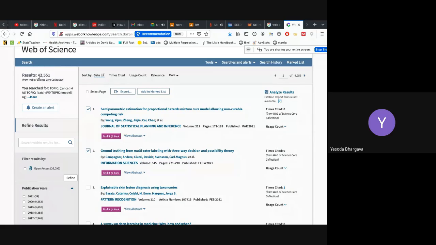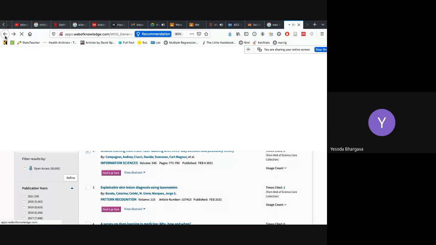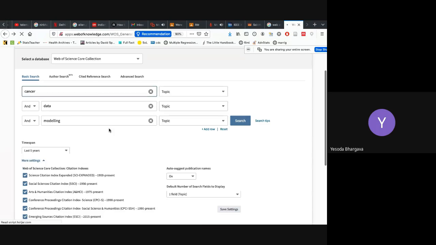So here the results are 42,551. Note that the query I have used here is very small. As you narrow down your area, there will be more terms that you want to use, and this list will keep on increasing, and then your search will be more effective.